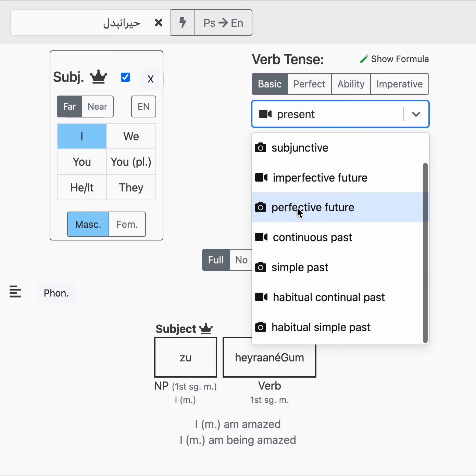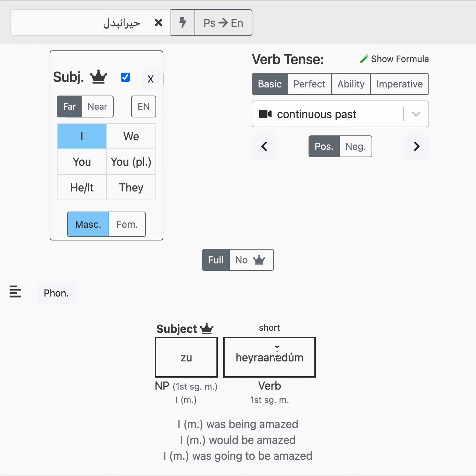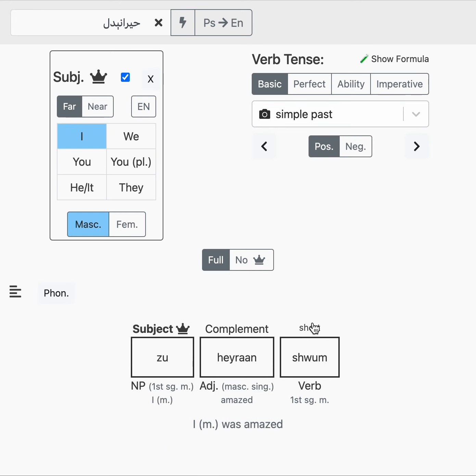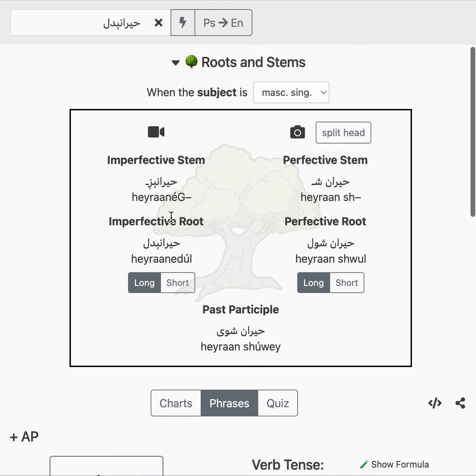Same thing with the past tense. With the continuous past, za heiranidalam or za heiranidam. And with the simple past, za heiranshwam, like that. Za heiranshwalam. So same thing. It breaks apart on the perfective side and it stays welded together on the imperfective side. But if we have a noun or an adjective as the complement, it'll really squish together.